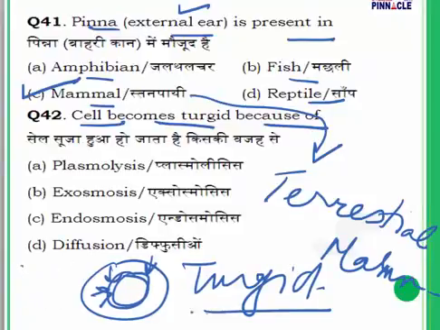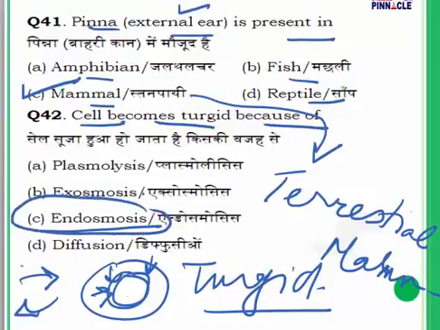The cell becomes swollen and hard, and this happens because of endosmosis. In endosmosis, the fluid moves inwards toward the cells, and in exosmosis it moves outwards. So for 42, the answer is C.